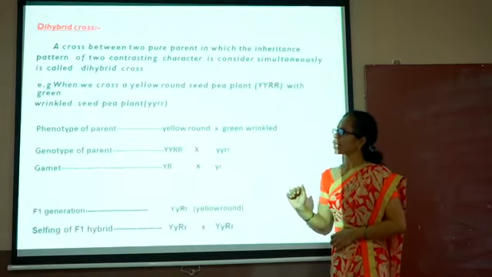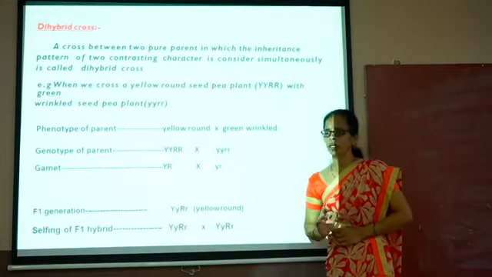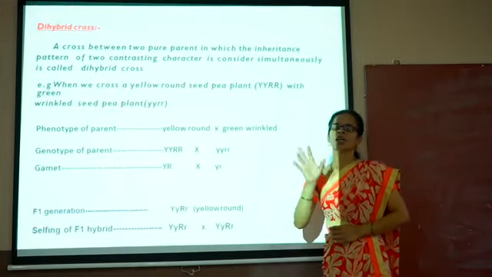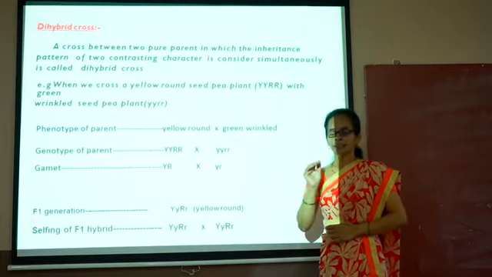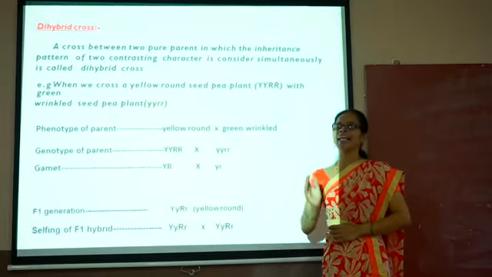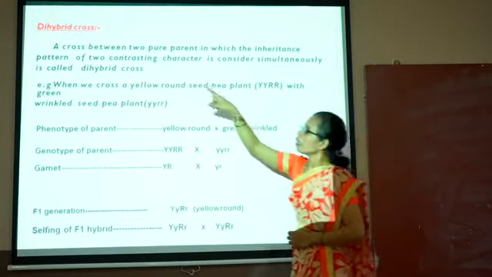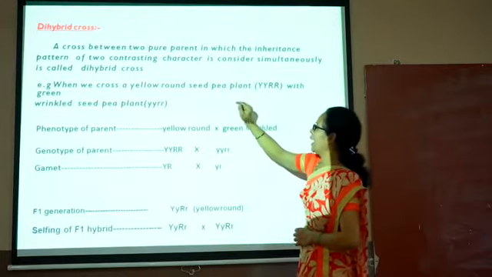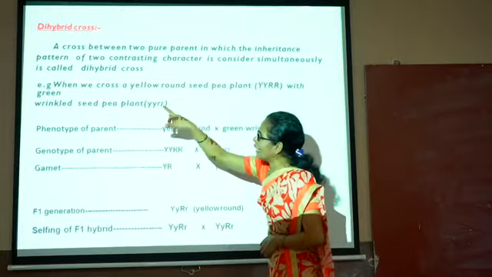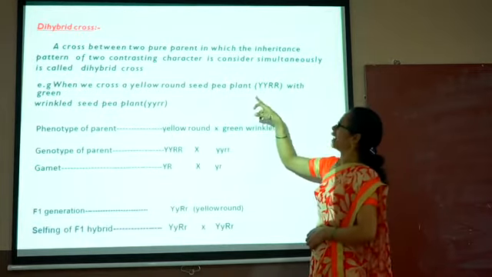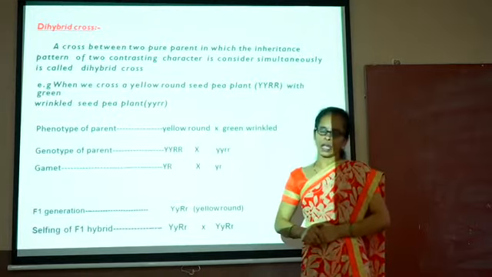Next. Now, as we studied the monohybrid cross, in monohybrid cross, what do we consider? We consider only one character or single character. Similarly, Mendel carried out the dihybrid cross. Now, what is meant by the dihybrid cross? A cross between two pure parents in which the inheritance pattern of two contrasting characters is considered simultaneously is called a dihybrid cross.